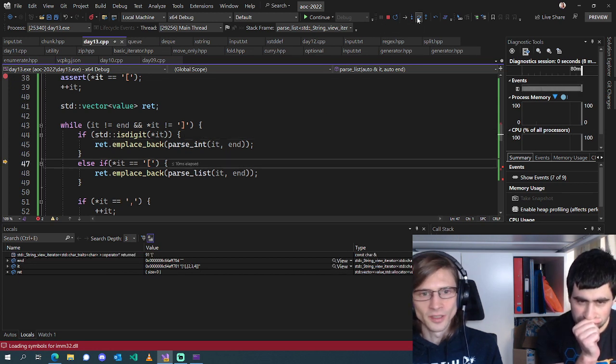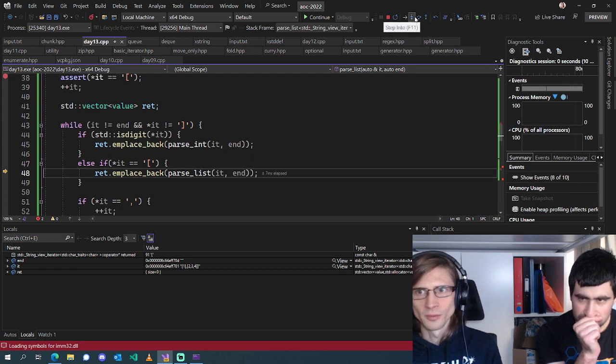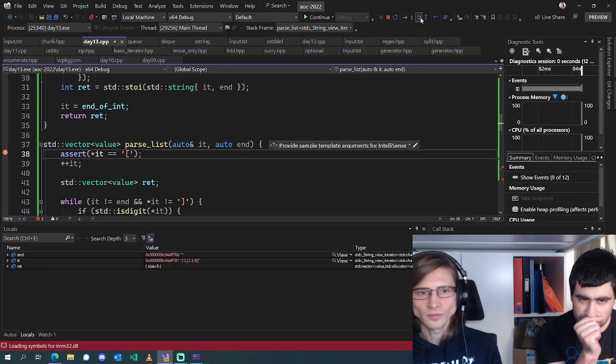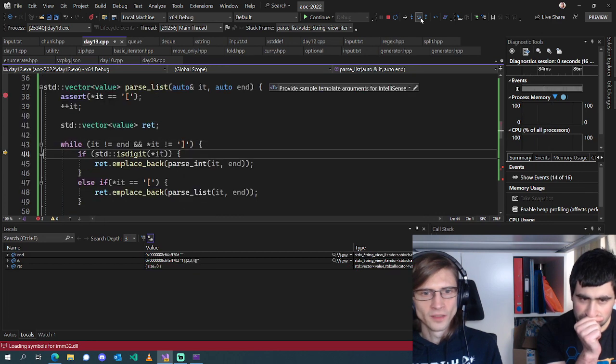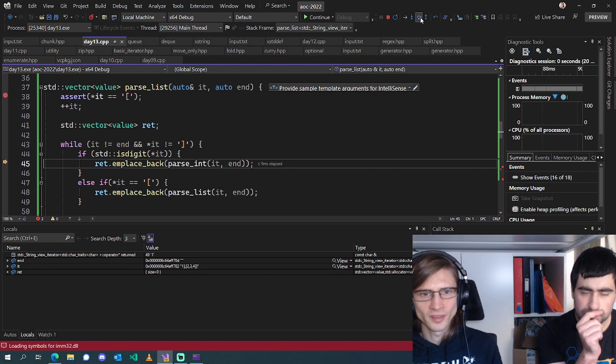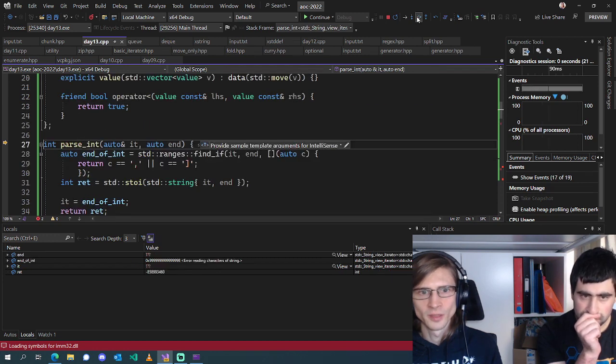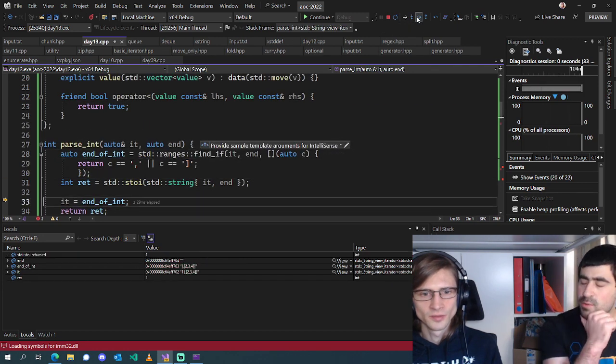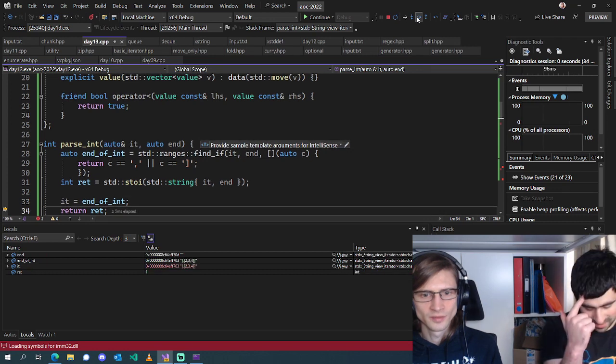So we are at a bracket. So then we're going to recurse, and then we are at a digit. So we're going to parse 1. I know what the problem is now.